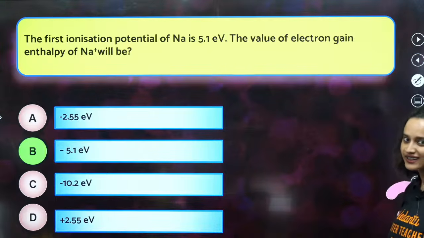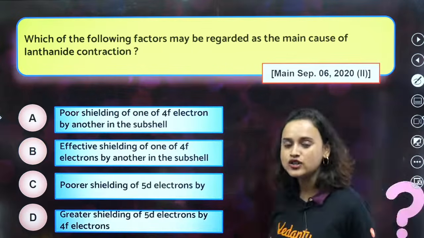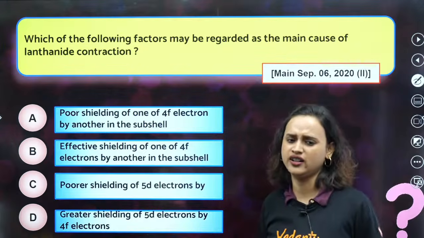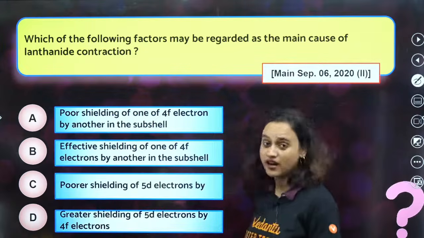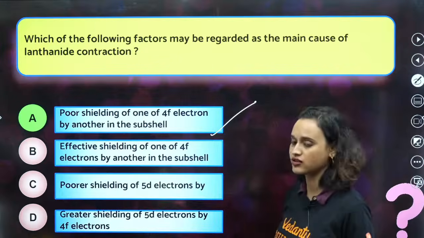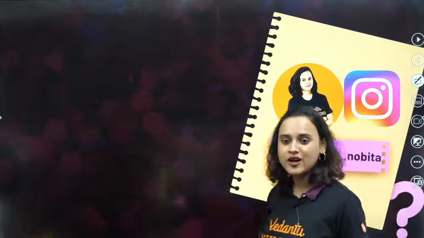Right? Common sense question. Next, which of the following factors may be regarded as the main cause of lanthanoid contraction? What an easy question. Everybody knows this. Poor shielding effect of one of the 4f electron by another in the subshell. We all know this. Oh, we have come to the end.